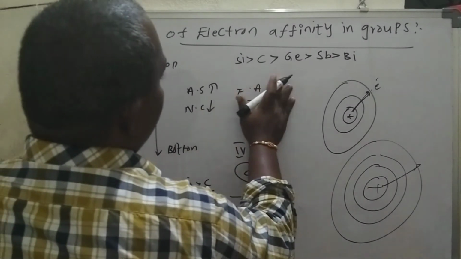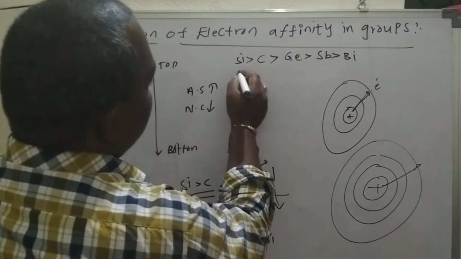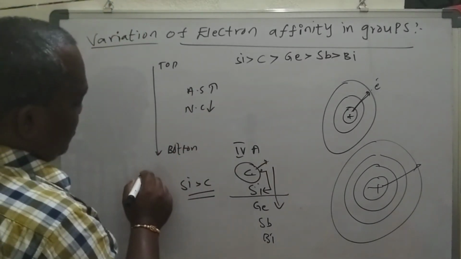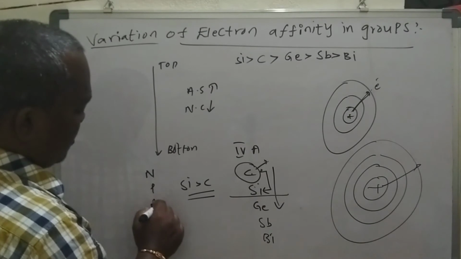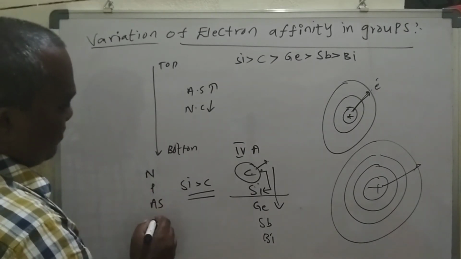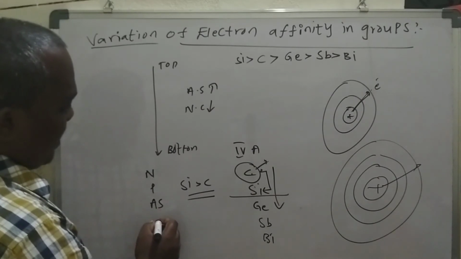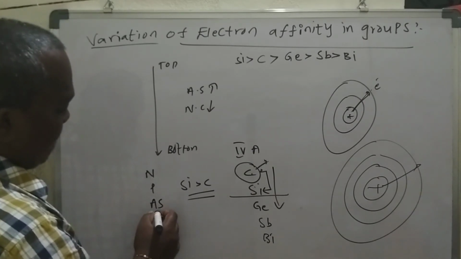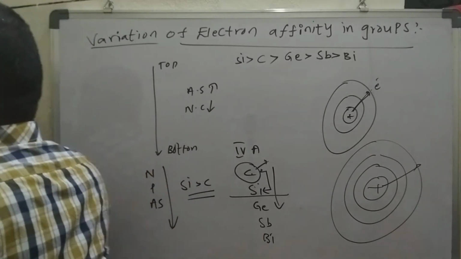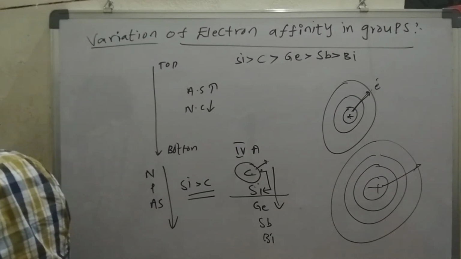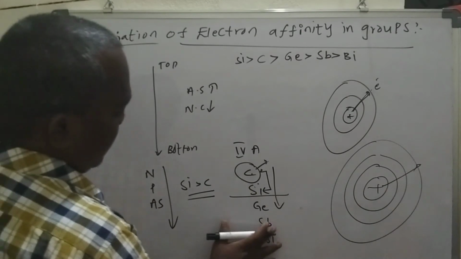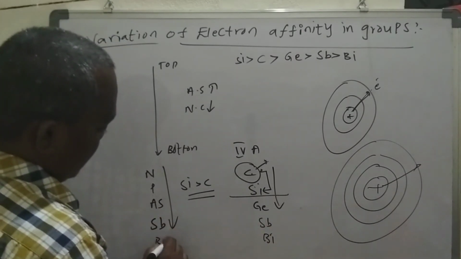What about the fifth group elements? The fifth group elements are nitrogen, phosphorus, arsenic, then stibbium and bismuth will be there.